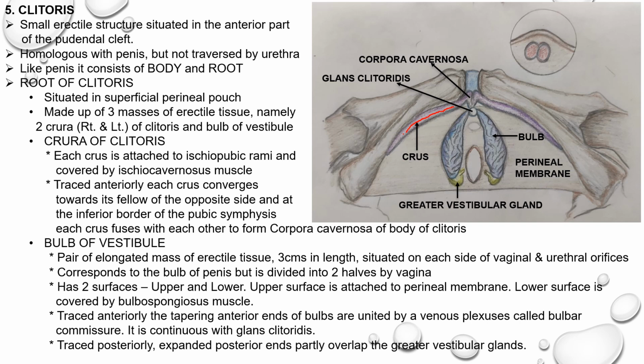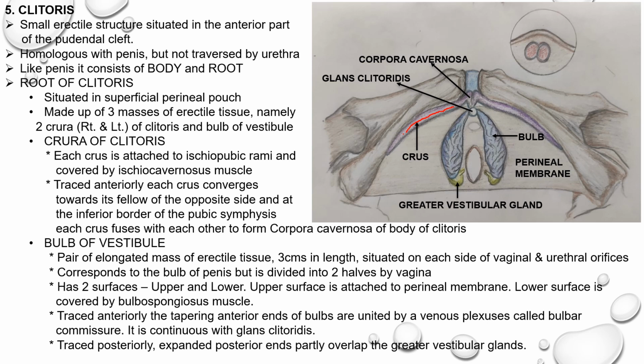Traced anteriorly, the tapering anterior ends of the bulbs are united by a venous plexus called bulbar commissure. It is continuous with the glans clitoris. In this diagram also, you can appreciate the tapering anterior ends of the bulbs. These anterior ends become continuous with the glans clitoris.